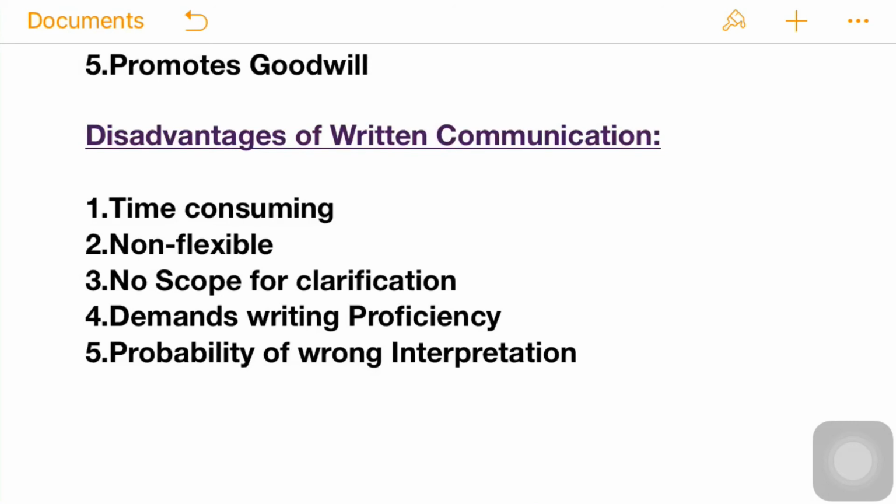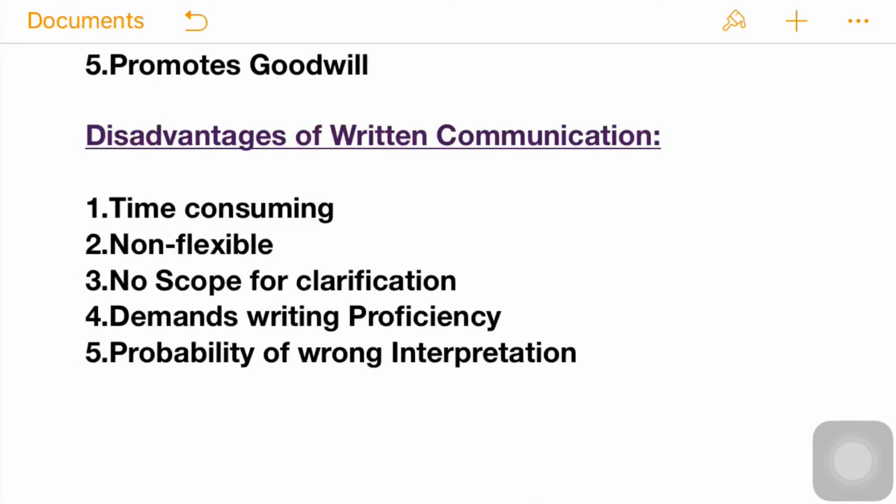Next is non-flexible. Once prepared in large quantities, printed documents are difficult to change and there is no scope for clarification. Suppose you want to clarify anything in the written communication, at that moment it is not possible. It demands writing proficiency. To write something with very good techniques, one should possess certain qualities and have very good proficiency.